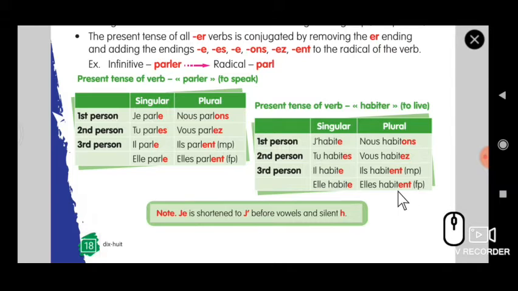Now there is a small note. Je is shortened to J apostrophe before vowels and silent H. So what is happening here? Je parle: P is not a vowel. But here H is a vowel, so J apostrophe is given.